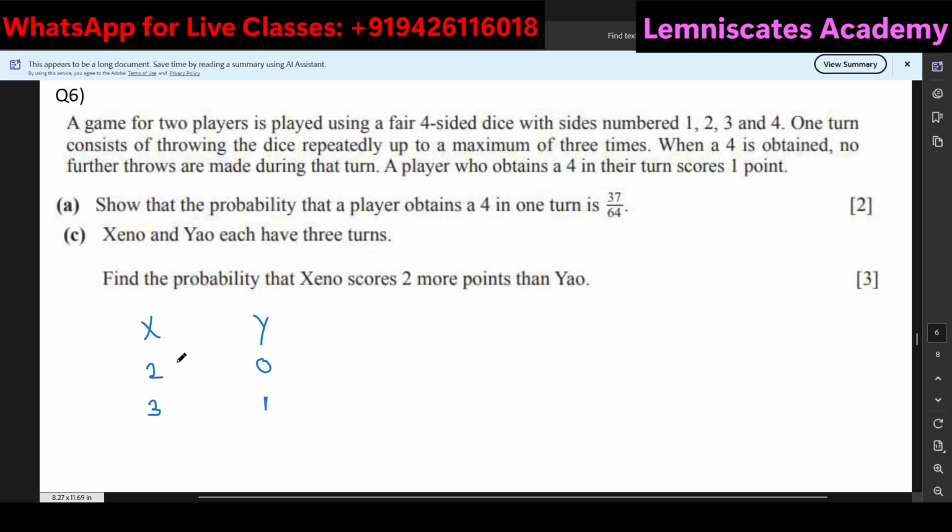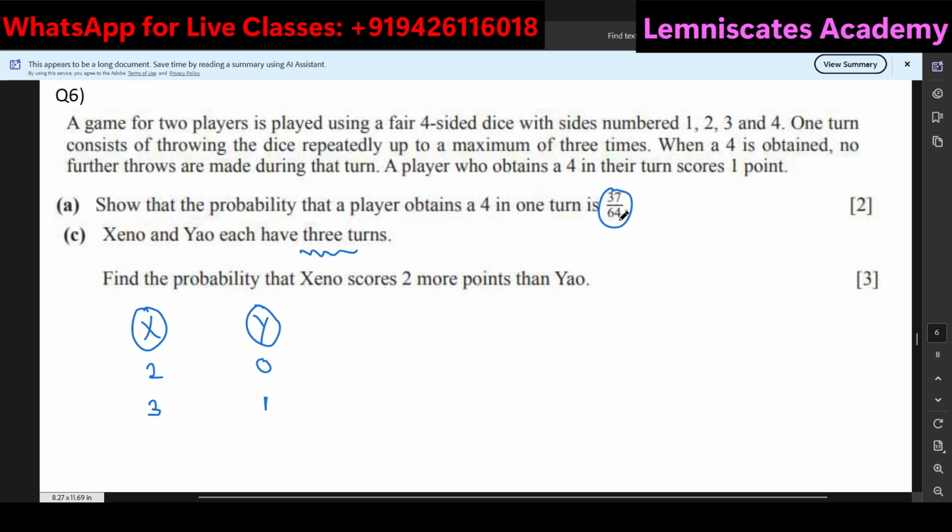So I have my X who is going to take 3 turns. These are the number of trials, and in these 3 turns, the probability of obtaining a 4 in one turn is 37 by 64. The same applies to Y. Y is another player who gets exactly the same number of turns, and in each turn Y can also score with probability 37 by 64.